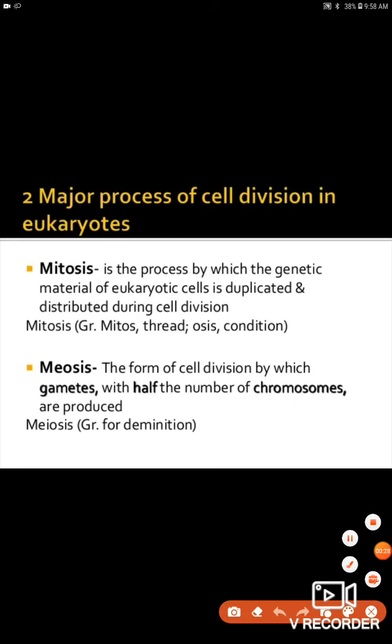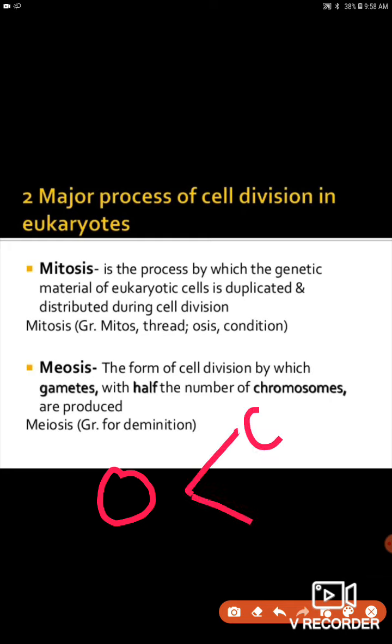Mitosis is the process in which the genetic material of eukaryotes is duplicated when one parent cell divides into two daughter cells with the same chromosome number. That is called mitosis.